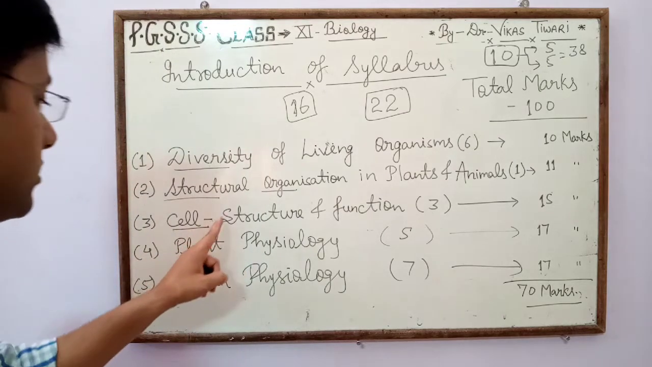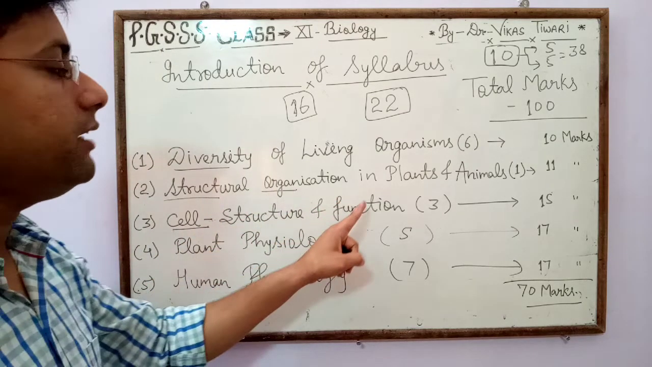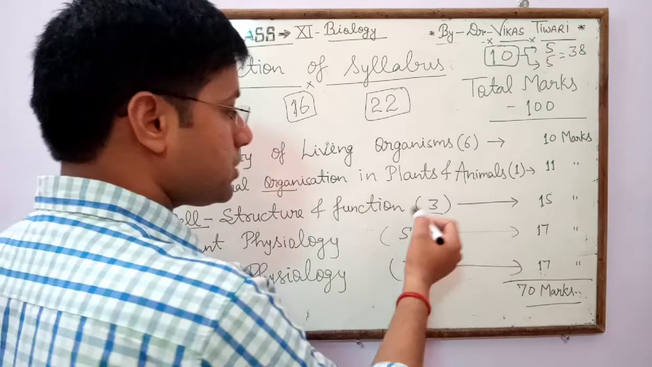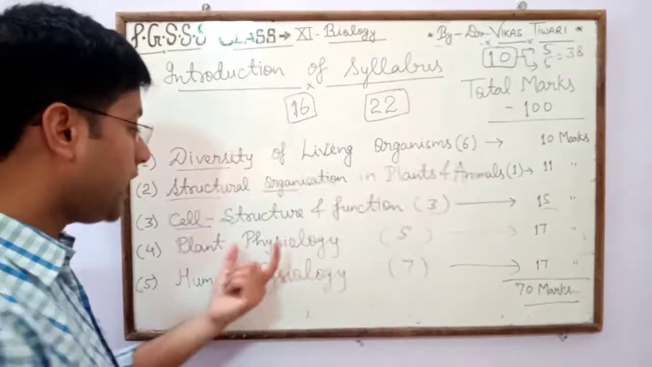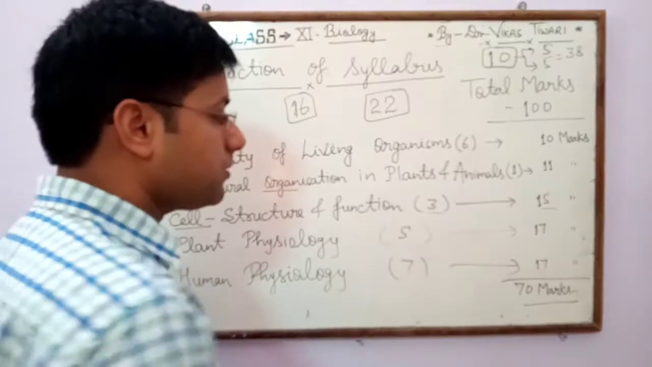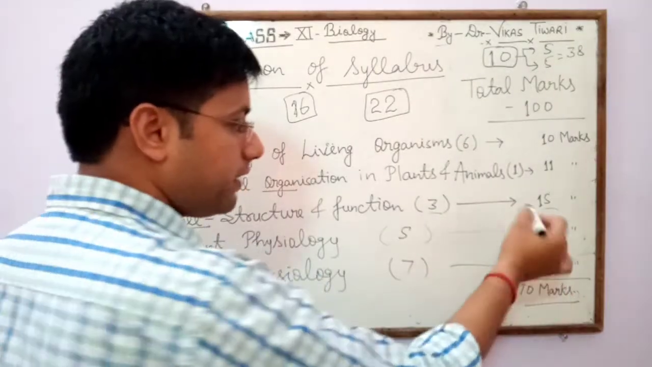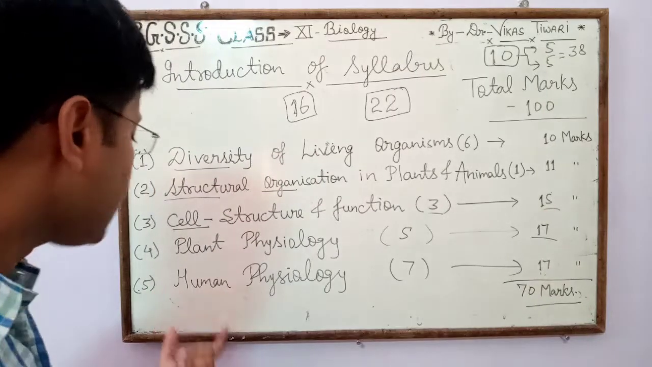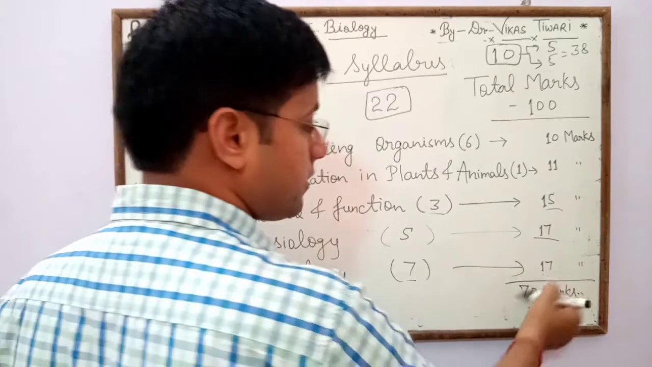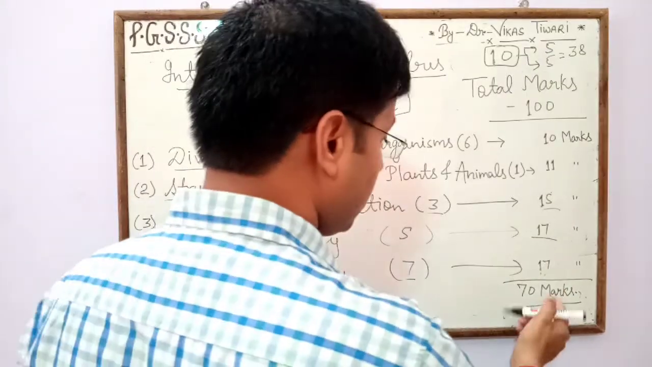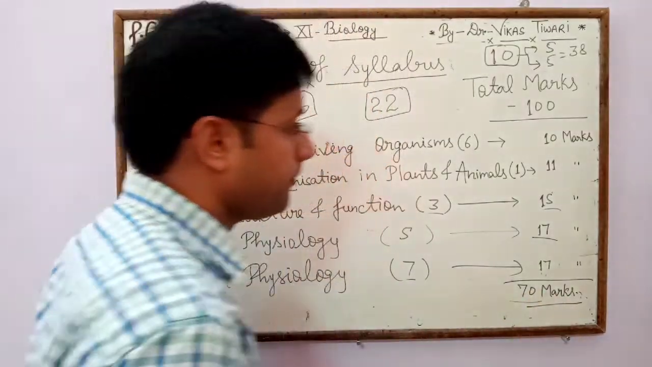Next unit, that is cell, structure and function, consists of 3 chapters for 15 marks. Next is plant physiology, which consists of 5 chapters for 17 marks. And last is human physiology, which consists of 7 chapters for 17 marks. So total marks are 70.